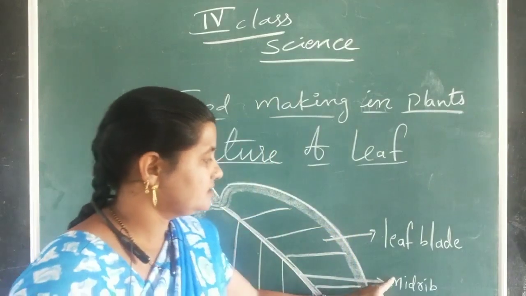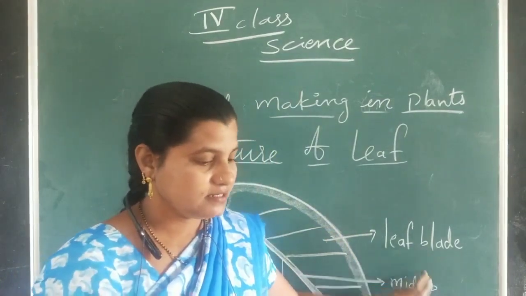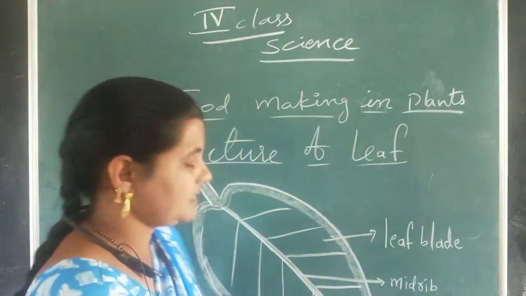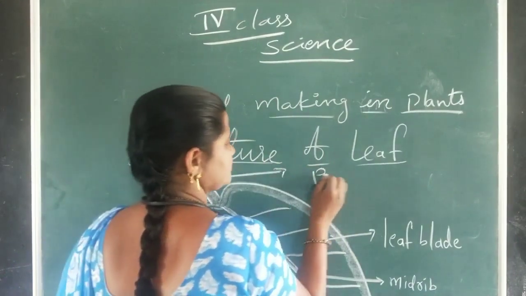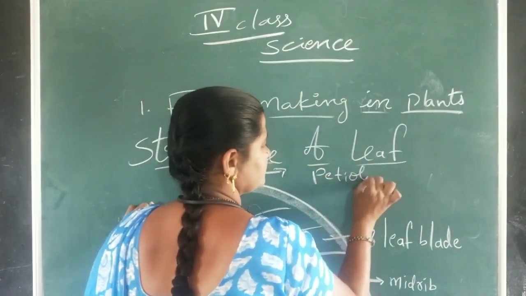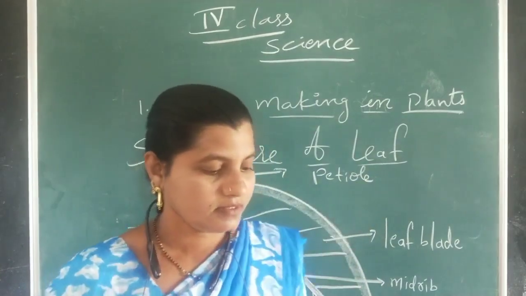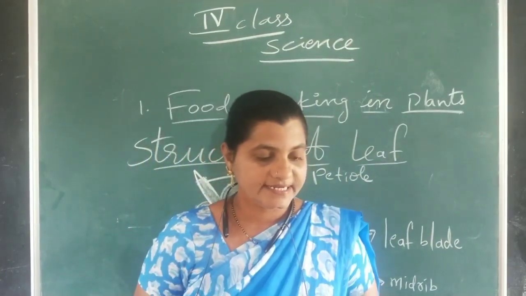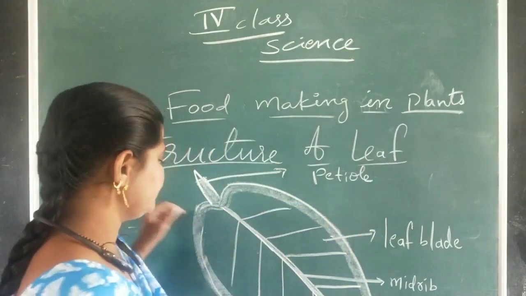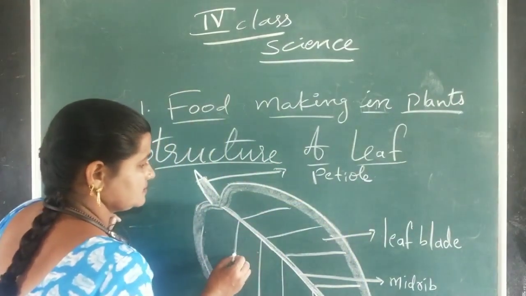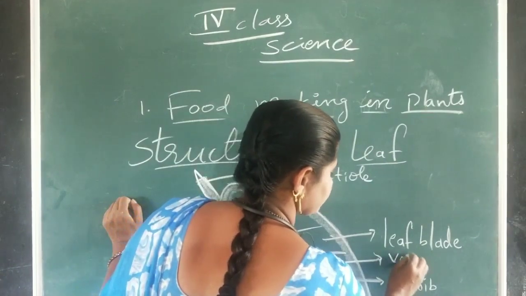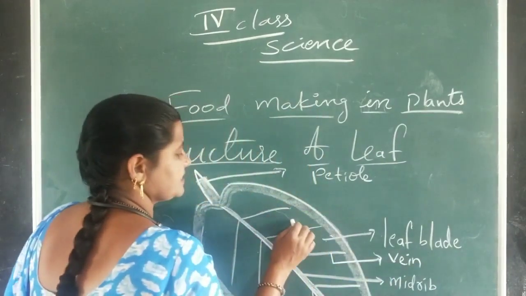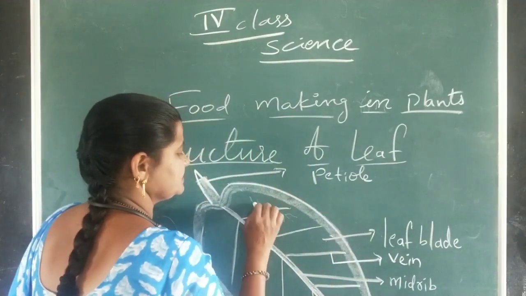This midrib, leaf blade, apex and petiole. This is known as petiole and small netted veins. And again we can see this is a vein. Inside this again we can see some small vein-like structures.